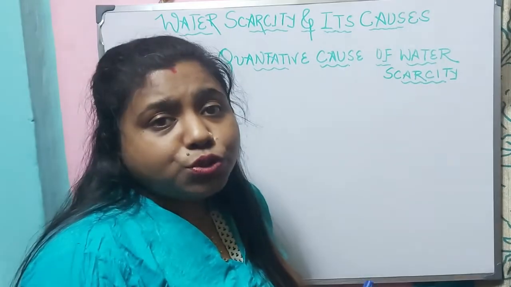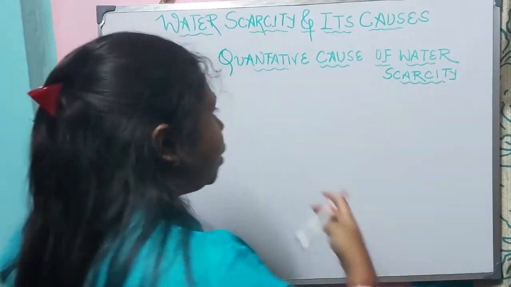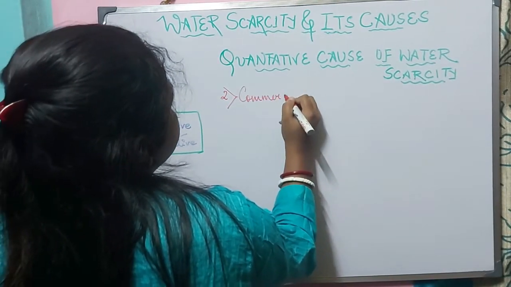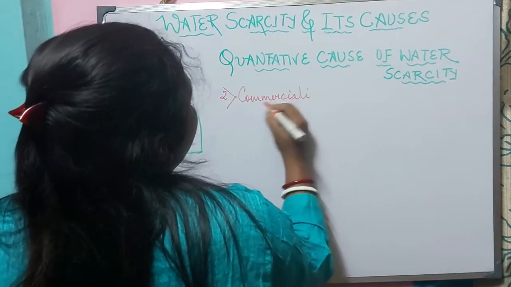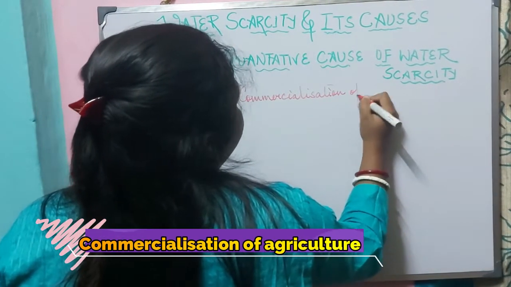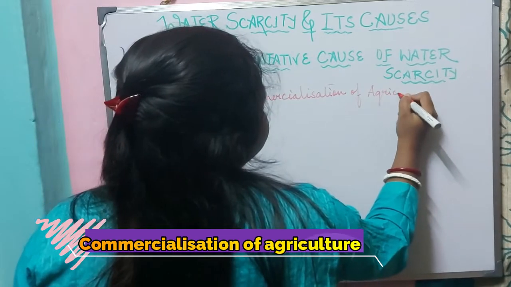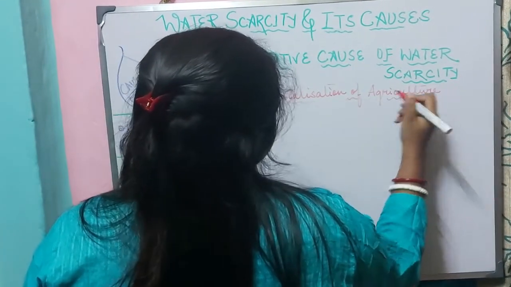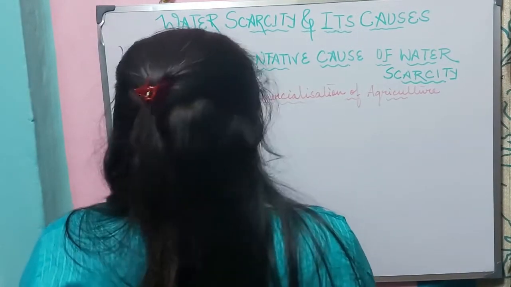Now, due to increase in population, we will see that agriculture became commercial. So, commercialization of agriculture, which is again associated with increasing population.